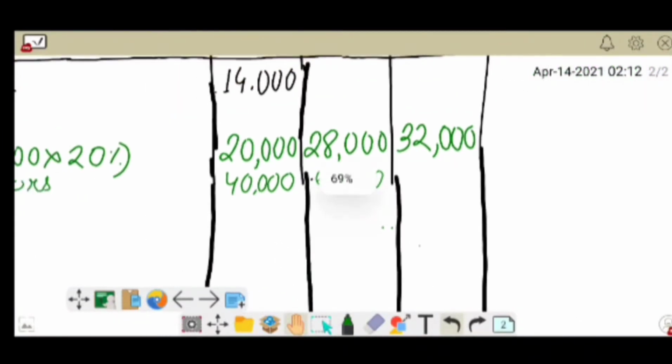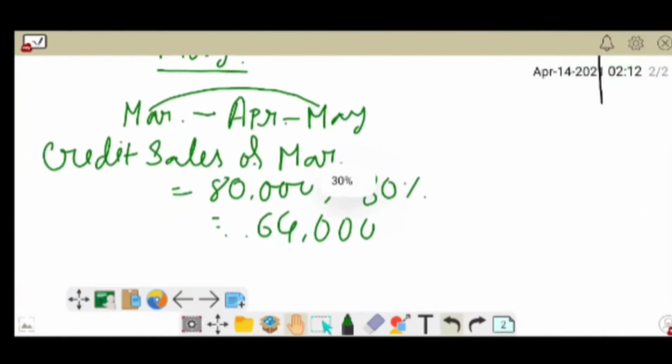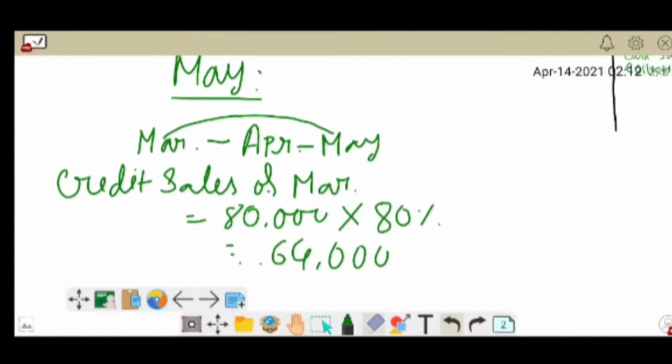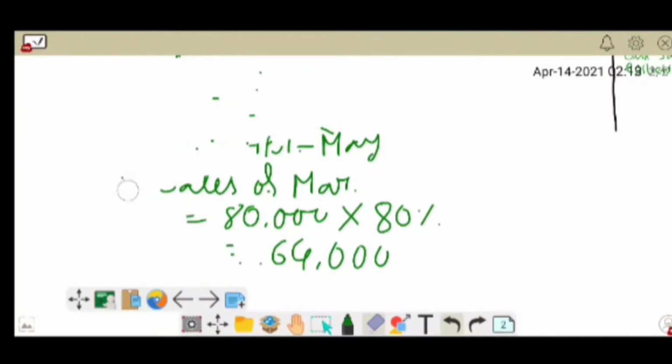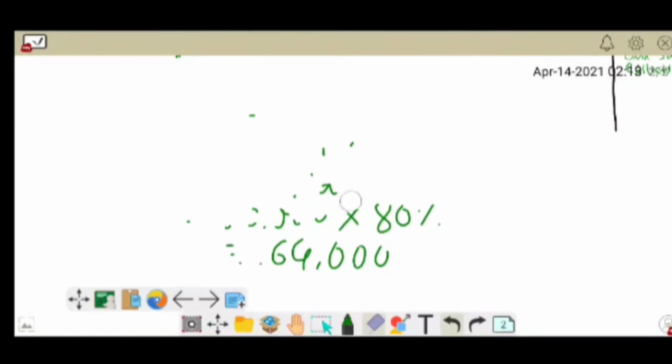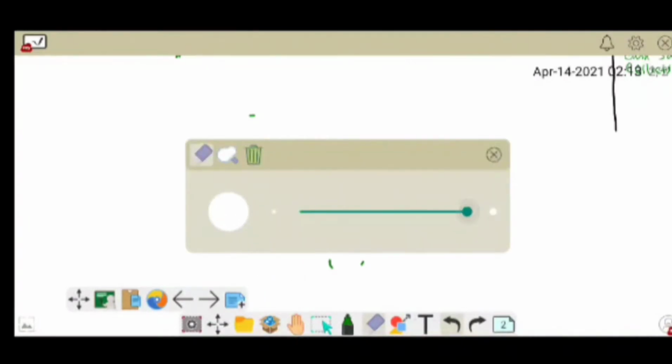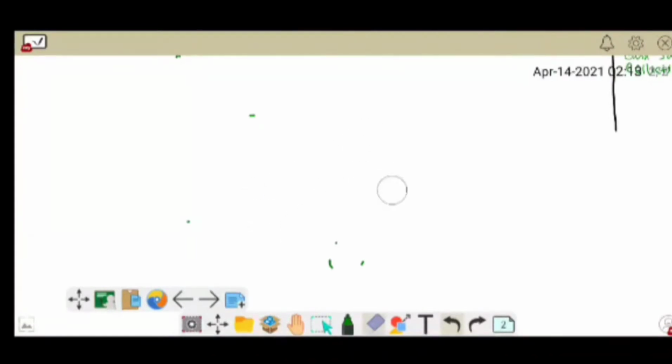And here I will remove all of the amounts given. Okay.